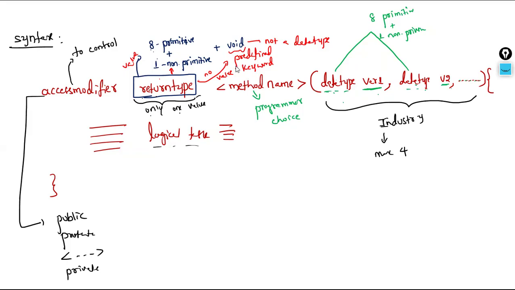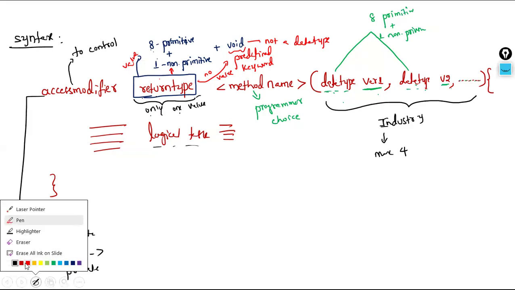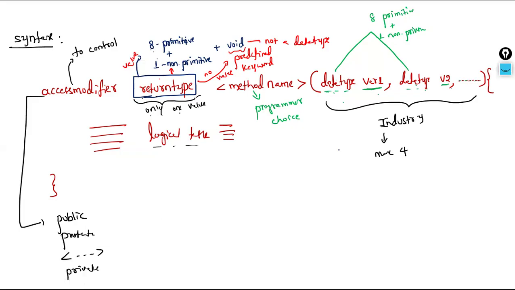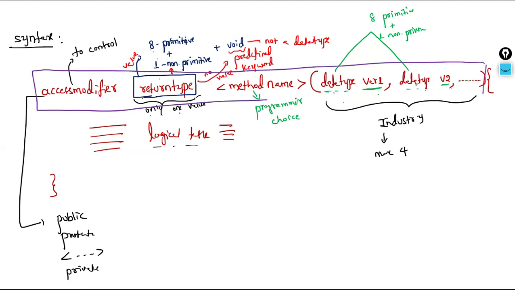Any questions? No. So like in the previous classes, when we were discussing class, object and all those things, here this entire thing is called the method header. Like class, we can also call it a class header. So I'm using a proper color combination for you to understand. So this is a method header, the heading of the method in the simplest term.